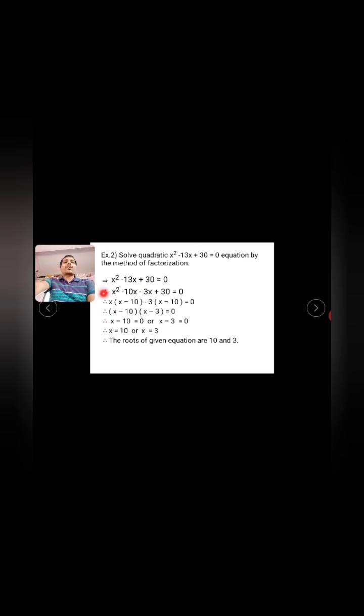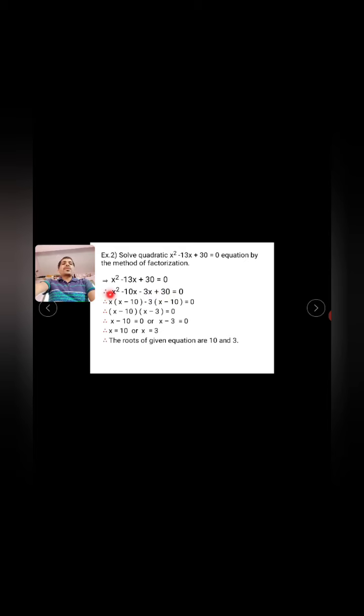So the equation can be written in the form x square minus 10x minus 3x plus 30 is equal to 0. The addition of minus 10 and minus 3 gives minus 13, and the product of the two factors, minus 10 multiplied by minus 3, gives plus 30. That is the satisfaction of the two factors. So we have to satisfy these factors. The equation is written as x square minus 10x minus 3x plus 30 is equal to 0.